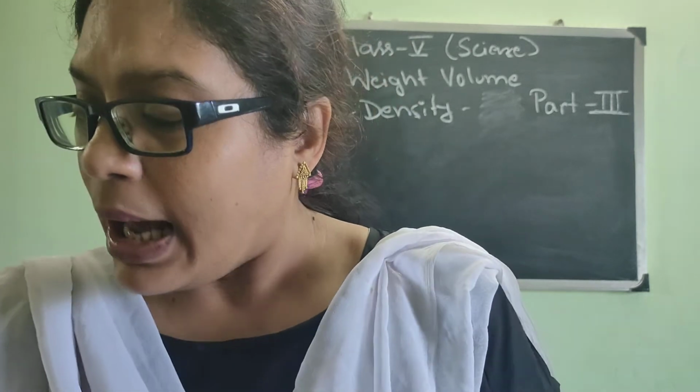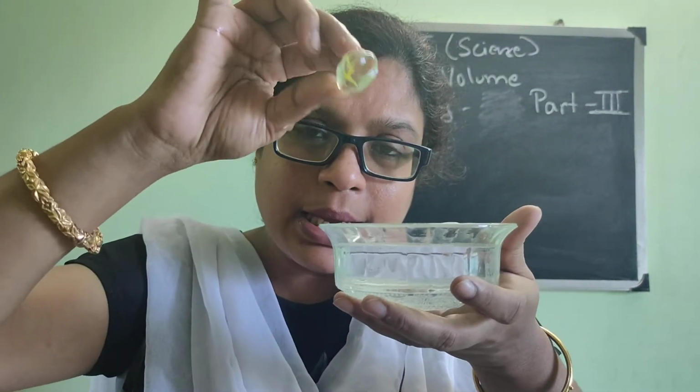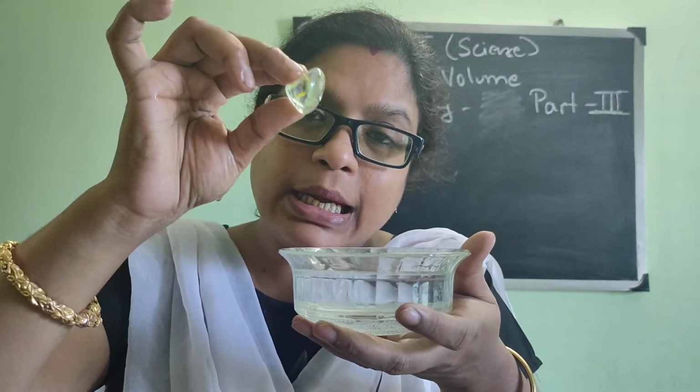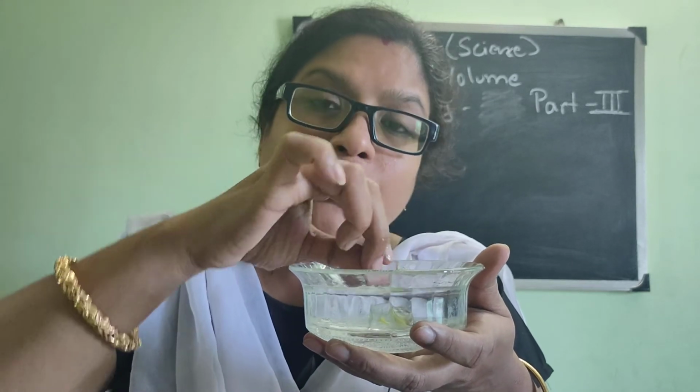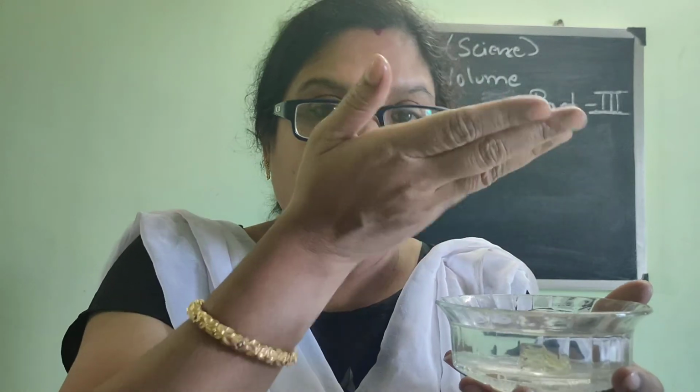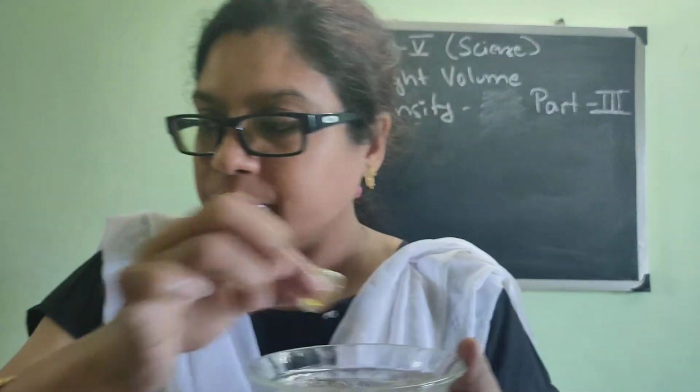This is because of displacement, because the brick displaces water to make space for itself. Now when I am putting something inside the water, this thing I am putting inside needs place to stay here. So from where will it make the place? It displaces the same volume of water, and thus the water level slowly increases.